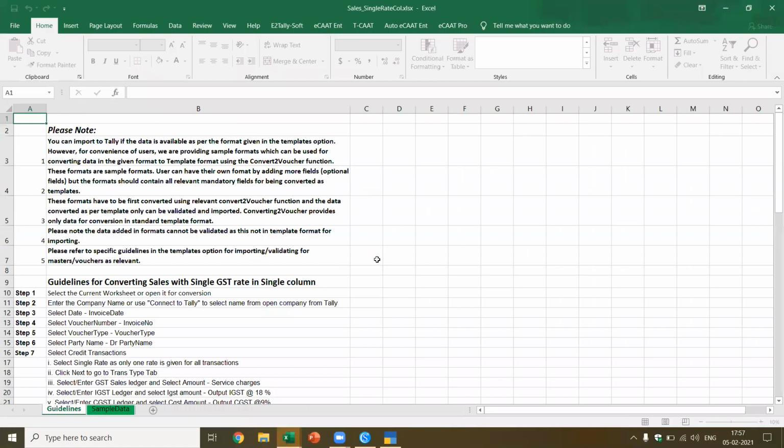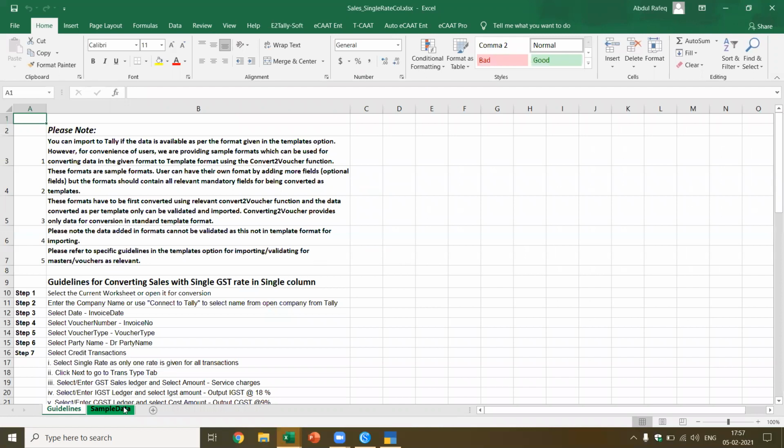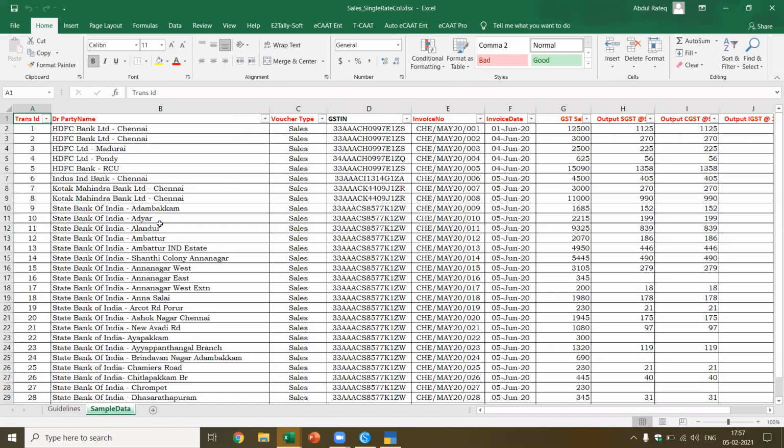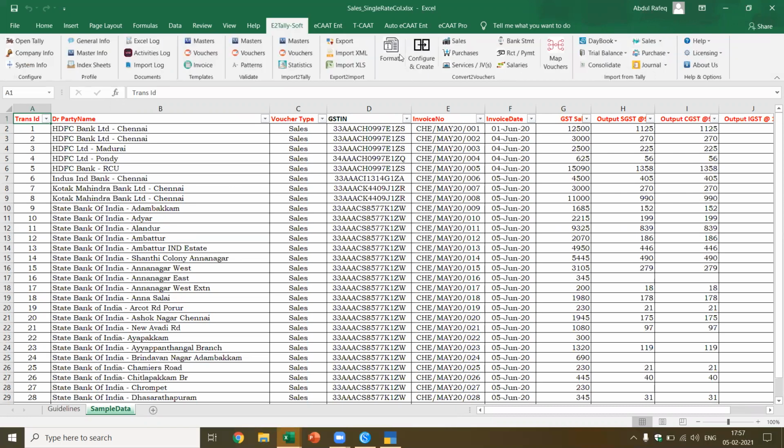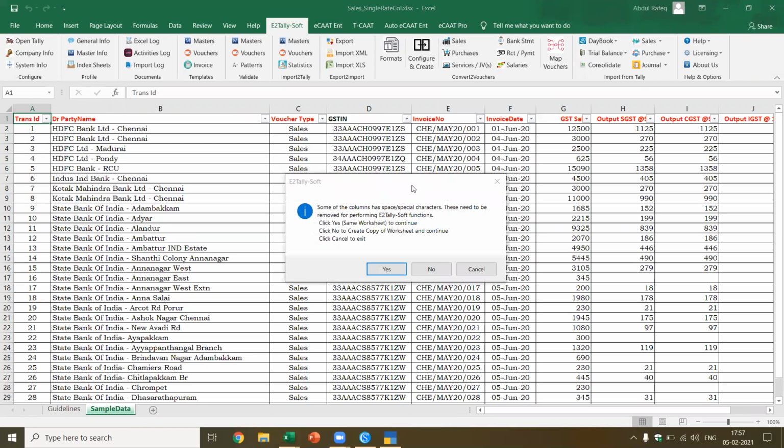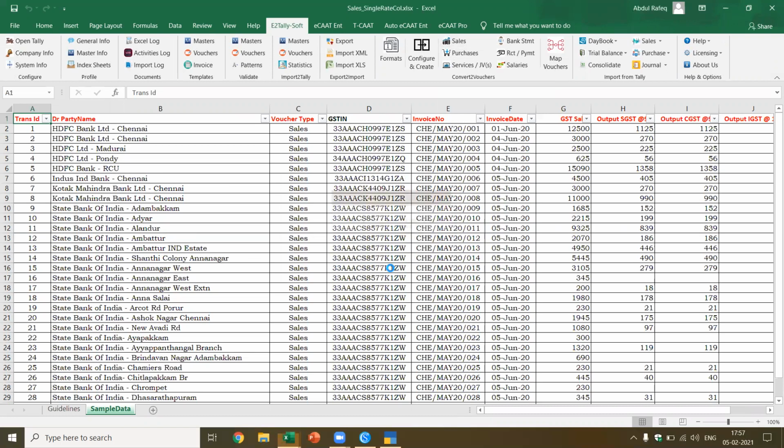Now you see the purchases, the same we are doing for the sales. In fact, the company name is also the same. I just changed the headings here. Now I come to eTallysoft. Okay, I come to sales format. Now I want to convert the voucher. I select this sales. This is a validation which is done.